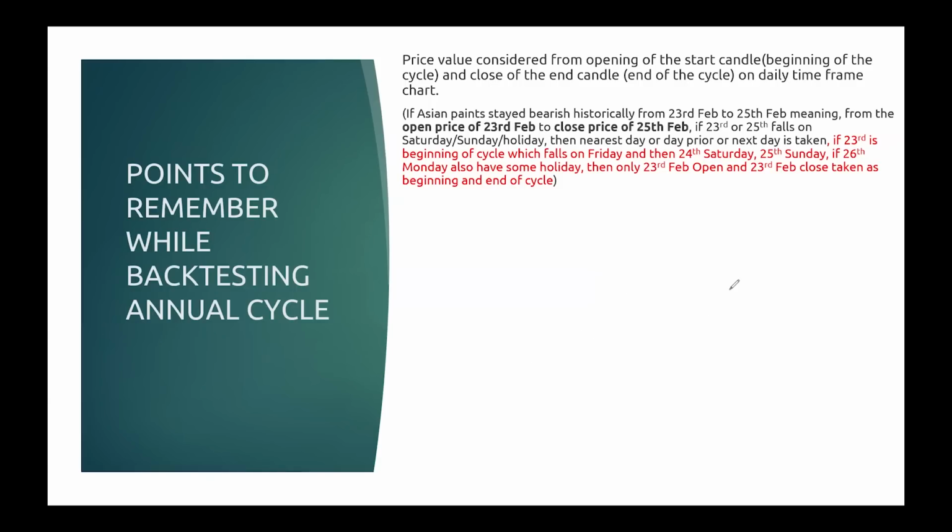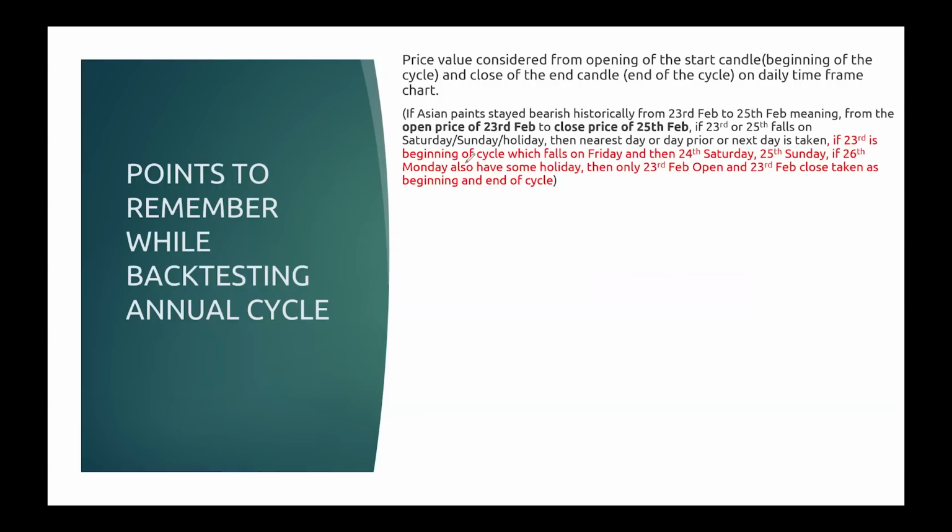Another point I forgot to mention in the first part: if a cycle starts from 23rd to 25th February, then you take the opening of 23rd February and the close of 25th February to know whether that cycle worked or not, right? I said if 23rd is a Friday, then you can't take 24th and 25th because it's Saturday and Sunday, market closed. Then you can take 26th February. That means one day prior or one day after if Saturday or Sunday comes.